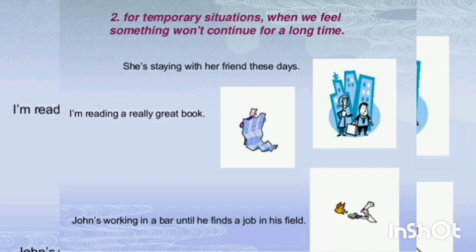John is working in a bar until he finds a job in his field. Now a boy named John is working in a restaurant or a bar, but when he finds a suitable job of his interest, he will leave that job. So these are not permanent situations, these are temporary situations, and in temporary situations you can use present continuous tense.